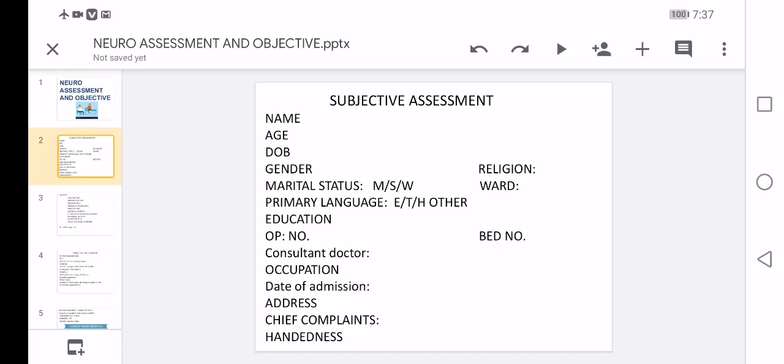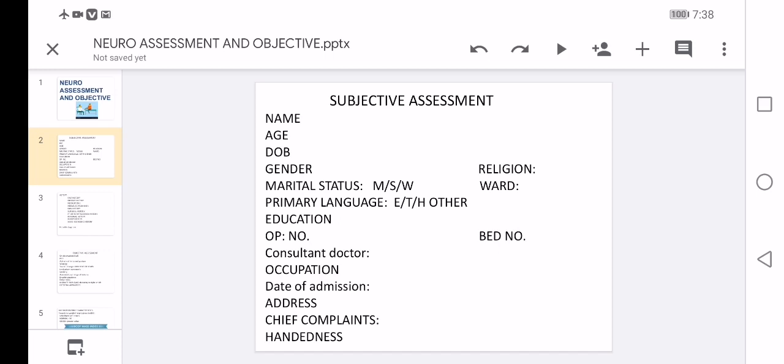And primary language, it might be English, Telugu, Hindi, or another language in which you can communicate very easily. And education tells about whether you can use some words that can be understood at the patient's level. And the OP number, it is the outpatient number, and the bed number, they should not be confused. And consultant doctor, the name of the doctor, and the date of admission, when he or she came, and the address